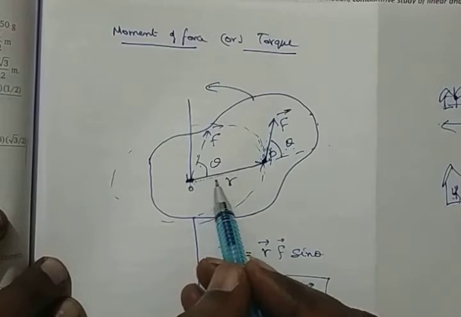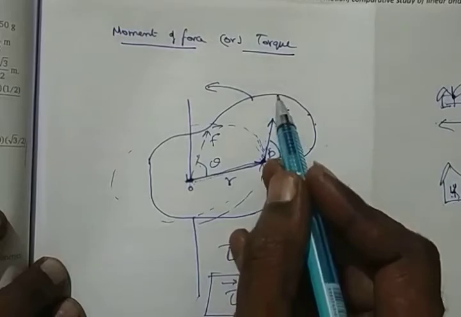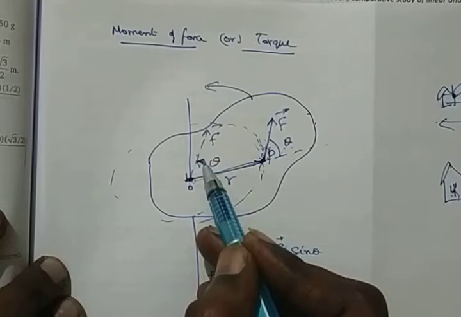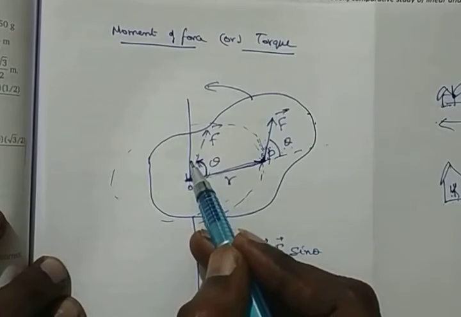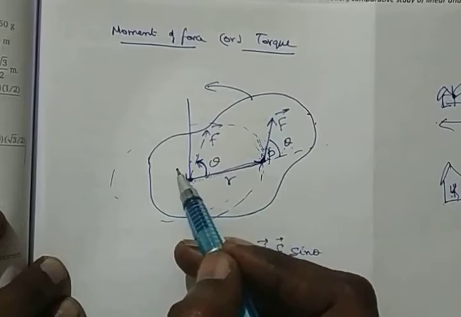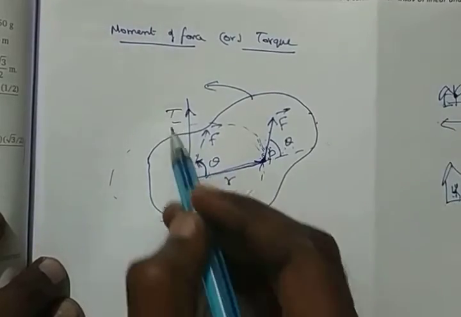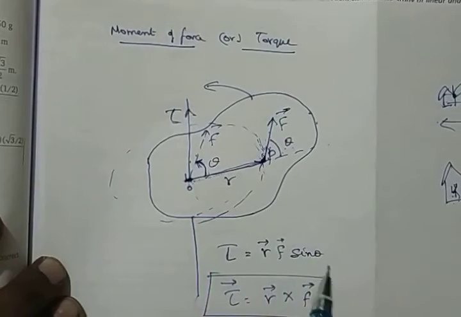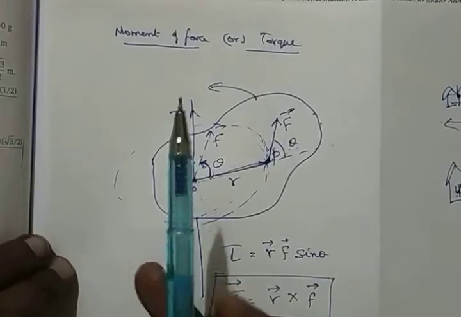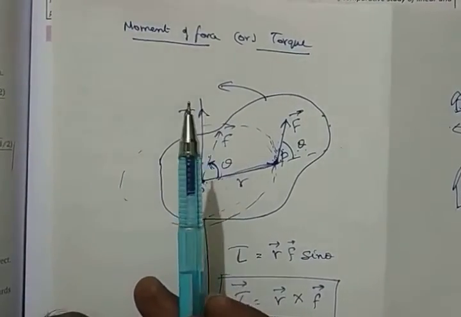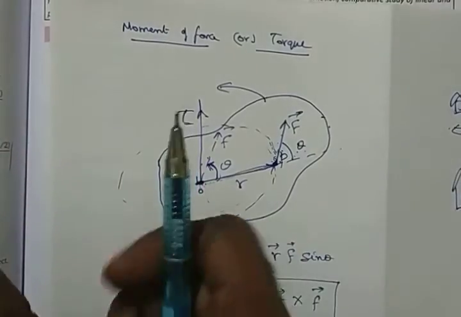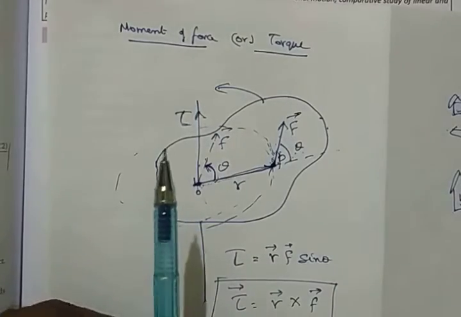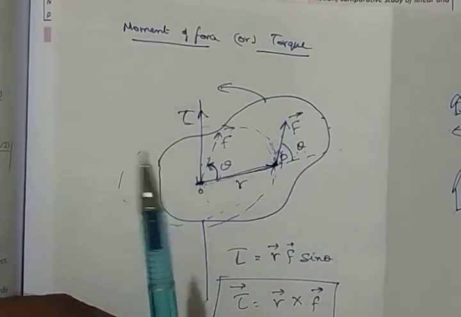So when you do this rotational motion, like you give a force in this direction for this radius, the theta value is taken from R to F. Look at this one. Theta value is so important, from R towards F. In that direction of R towards F, the torque will be in the upward direction, because the right hand thumb rule says you grab this from R towards F's direction, and then the direction of the thumb will show the direction of the torque.